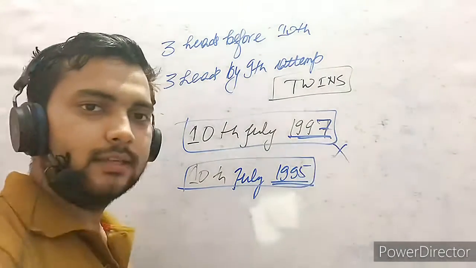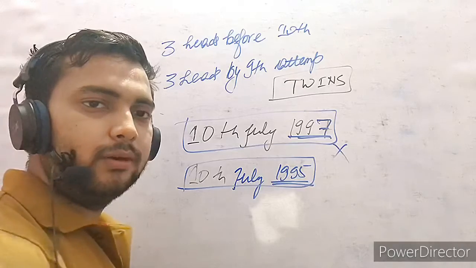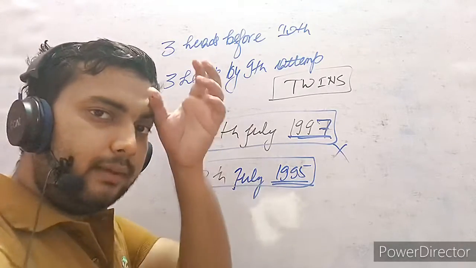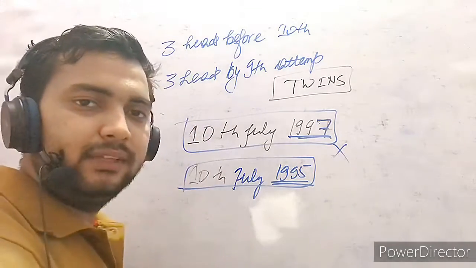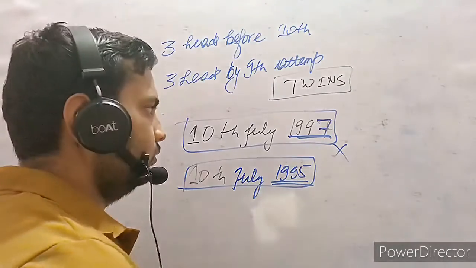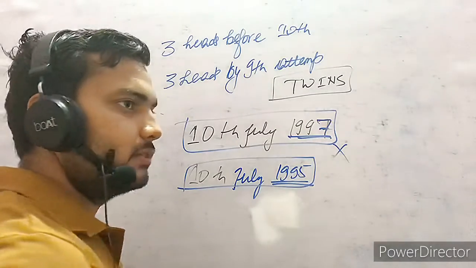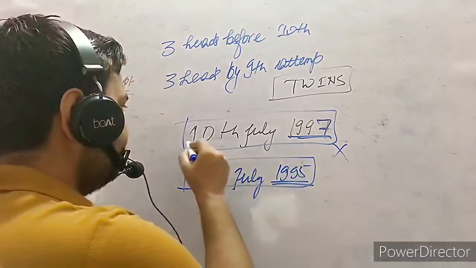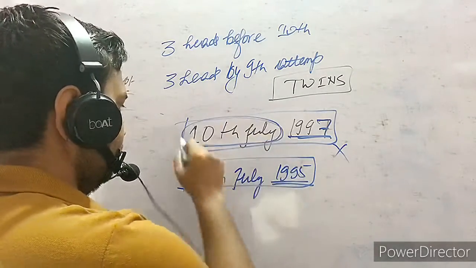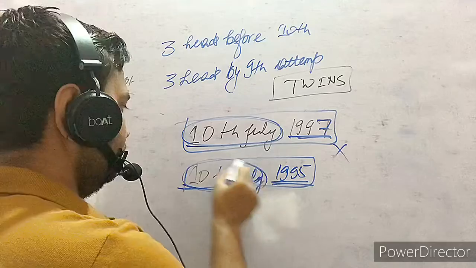So in the last video I had discussed the possibility of getting twins. If they are born in the same year, then only they can be called twins. And in the last video we were calculating the same birthday. The date of birth is the same, not the year of birth.